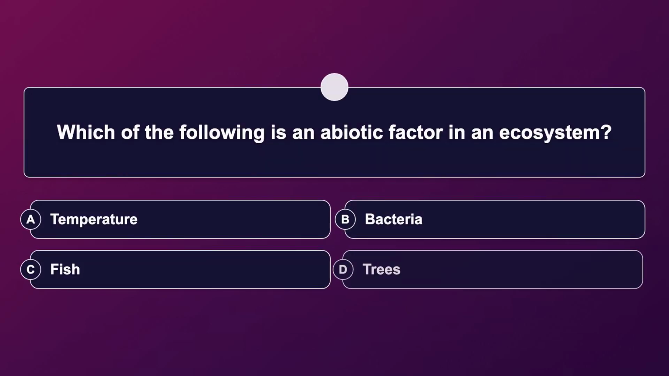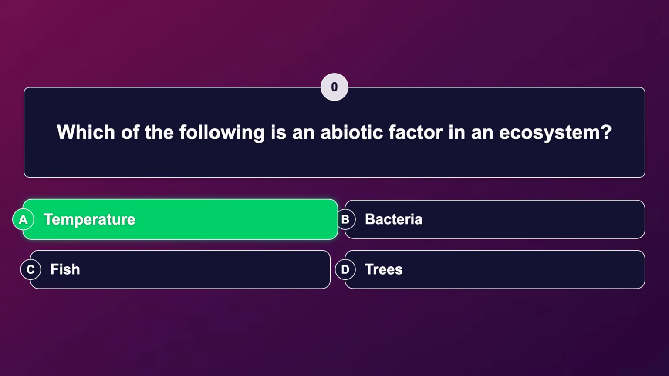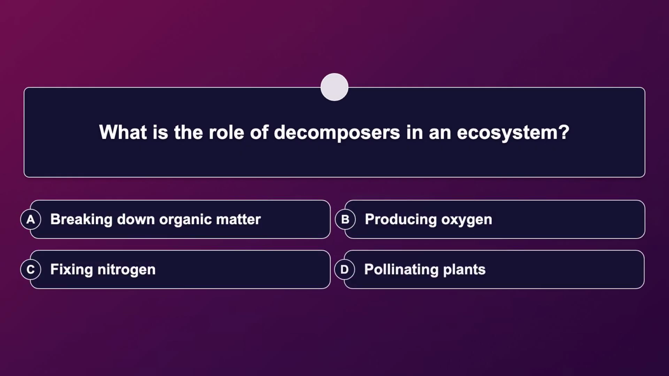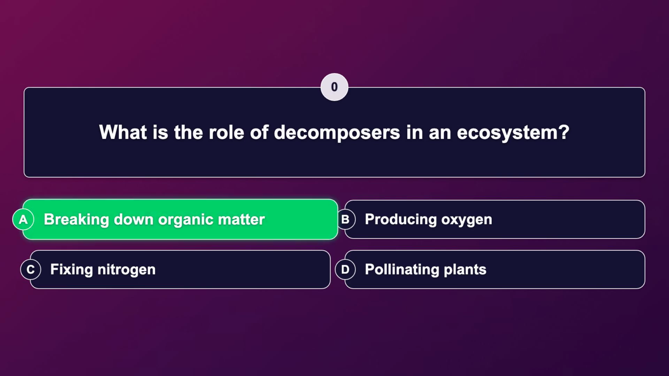Which of the following is an abiotic factor in an ecosystem? The correct answer is temperature. What is the role of decomposers in an ecosystem? The correct answer is breaking down organic matter.